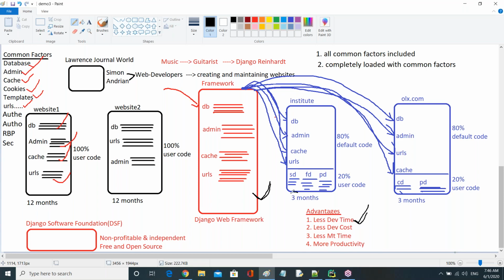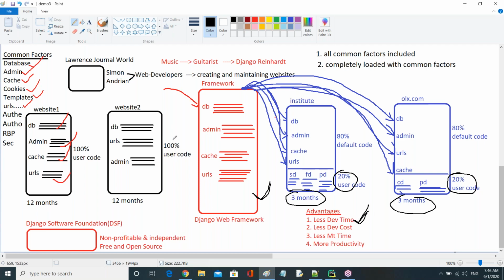You can observe, it is taking less time. Why is it taking less time, guys? Because we are adding less code. As a developer, we are adding less code. That's why it is taking very less time compared to the previous case.